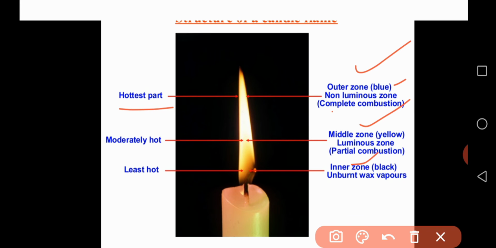What about the middle zone? What's the color of the flame in the middle zone? That is yellow, and it is moderately hot, partial combustion takes place, and this part is a luminous zone. What about the last zone? That is the inner zone. What's the color of the inner zone? That is black, unburnt wax vapor is present, and it is the least hot part of this candle flame.